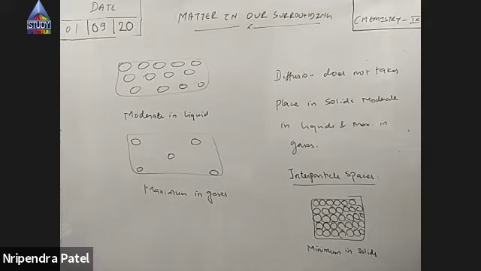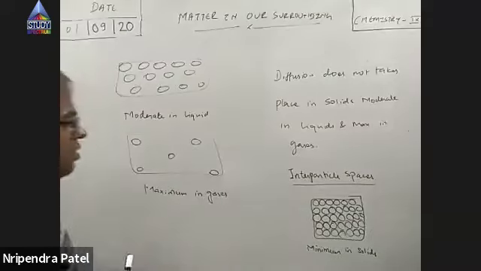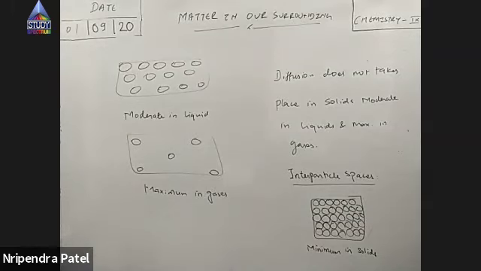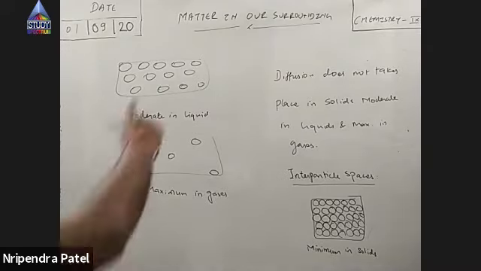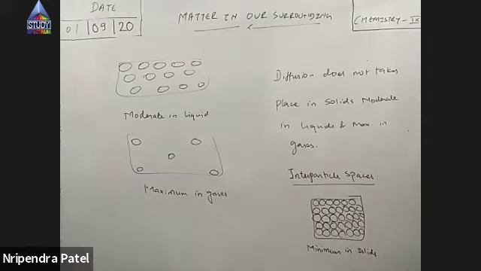Is it clear? This is the point which distinguishes between solids, liquids, and gases. This is one of the main points. Actually, the other points which I said are characteristics. This is the property due to which anything is solid, liquid or gas. If you increase the space between the particles, then it becomes gas.